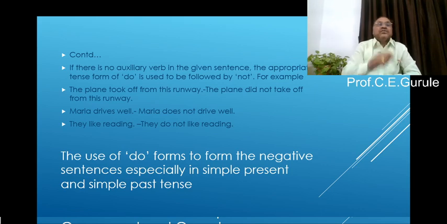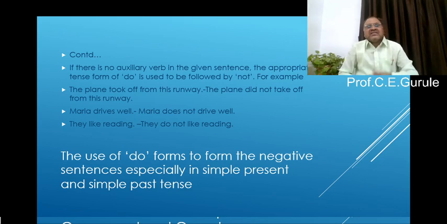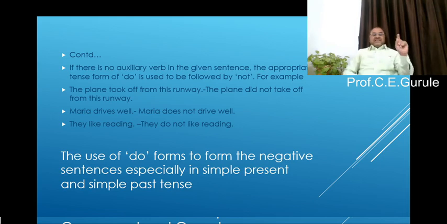I use drive only, because that s is deleted because of does. Now, they like reading. They do not like reading, because here the verb like has no s form, so we have to use do. They do not like reading. Now what is important? The use of do forms to form negative sentences, especially in simple present and simple past tense.